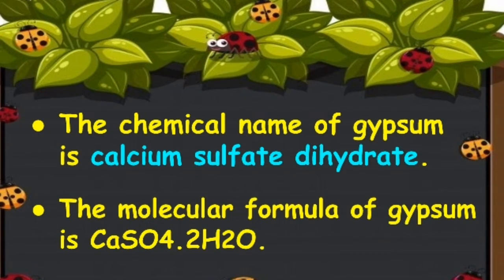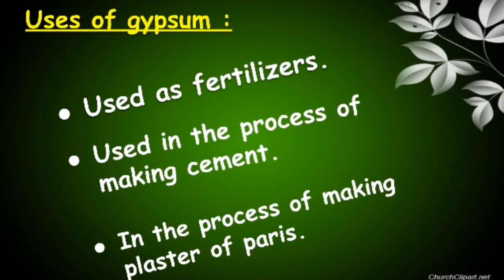The chemical name of gypsum is calcium sulfate dihydrate. The molecular formula of gypsum is CaSO4 2H2O. Now let's see some uses of gypsum. Children, gypsum is used as fertilizers, in the process of making cement, and in the process of making plaster of Paris.